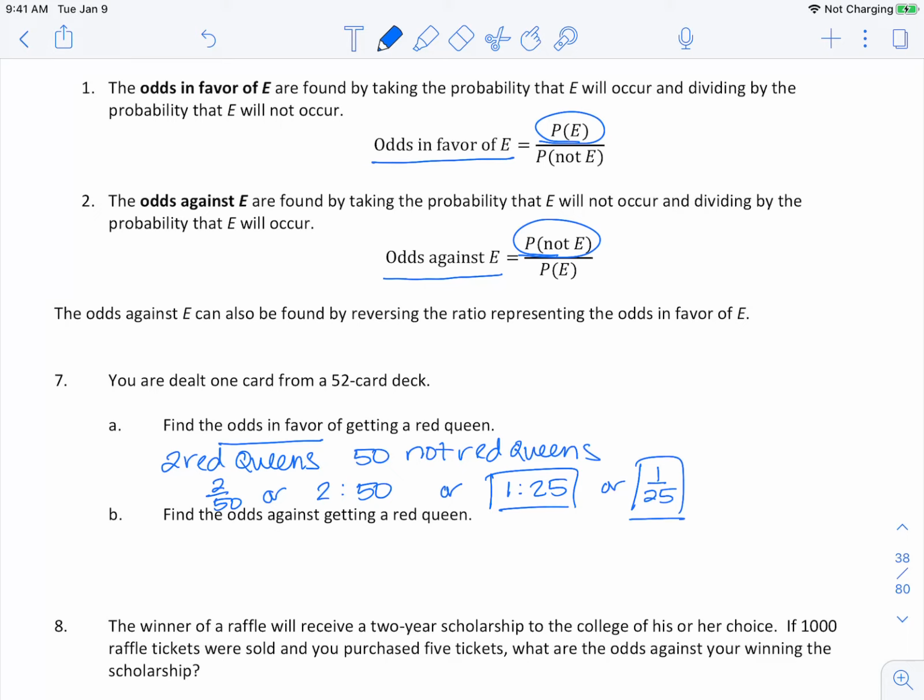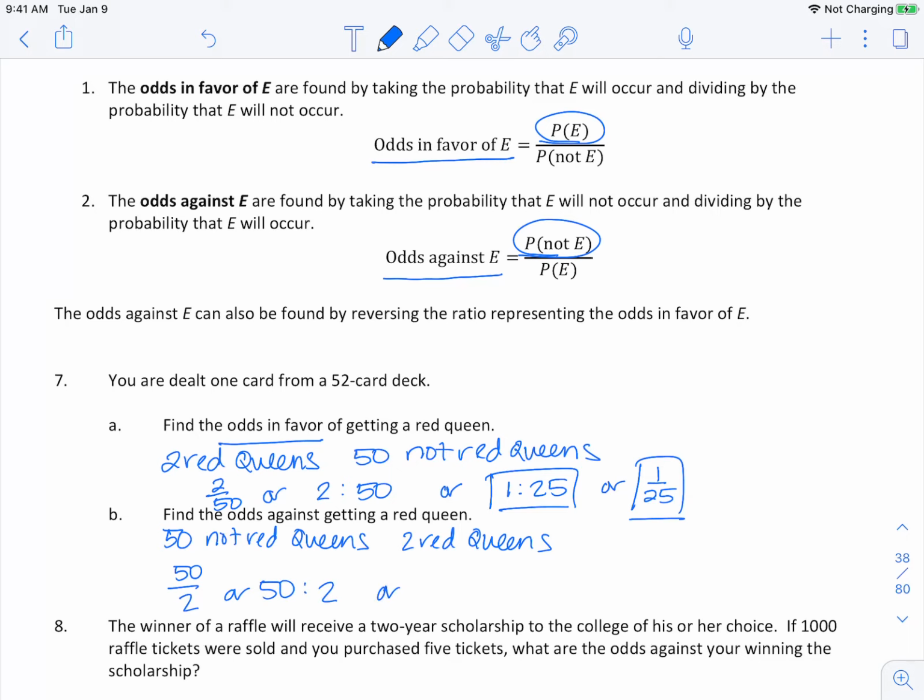So if we want the odds against getting a red queen, we know that we have 50 not red queens. And we have 2 red queens. So this would give us our 50 over 2, or 50 to 2.